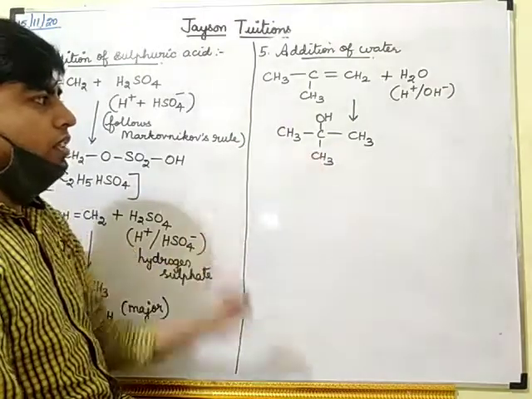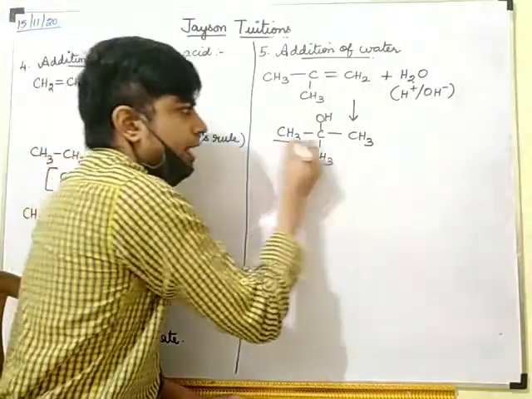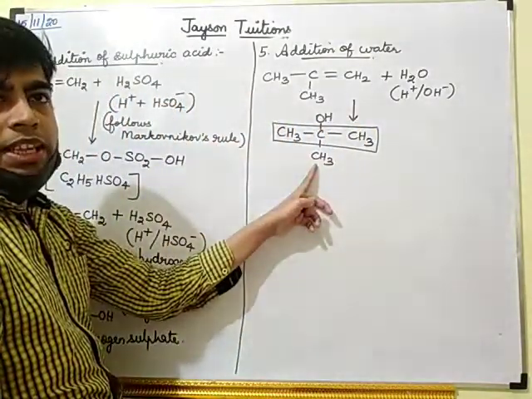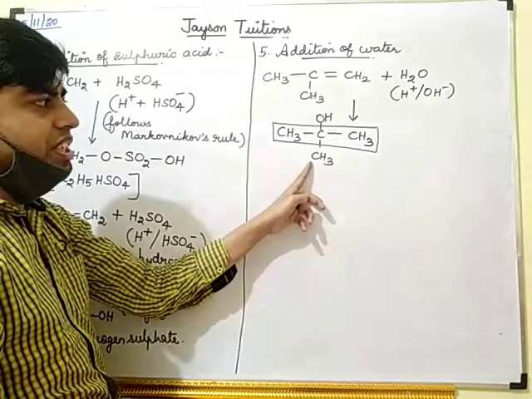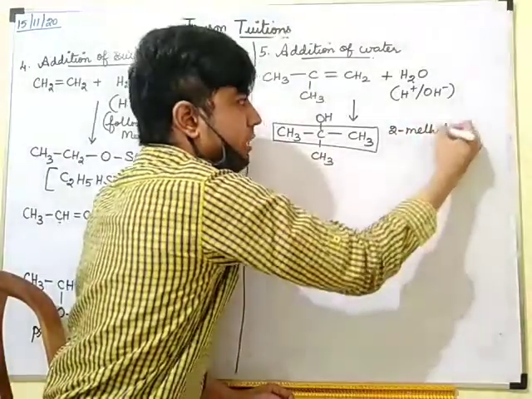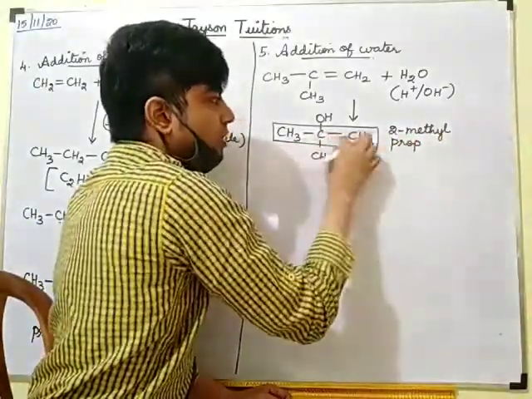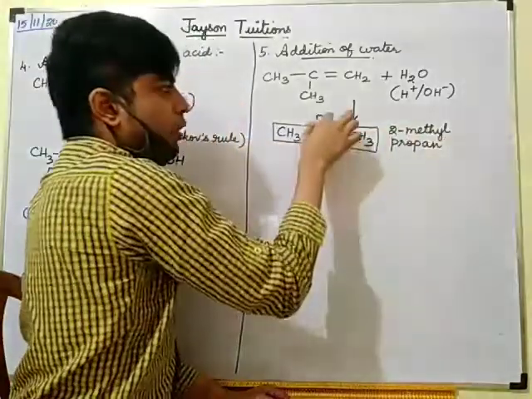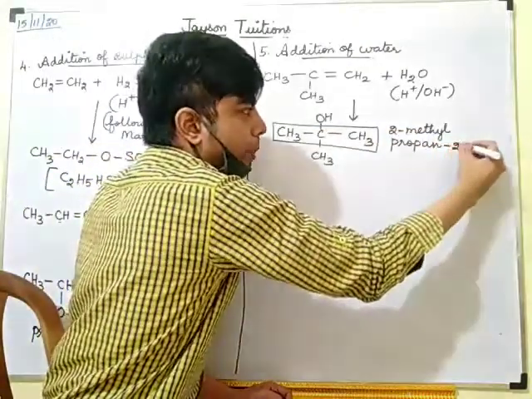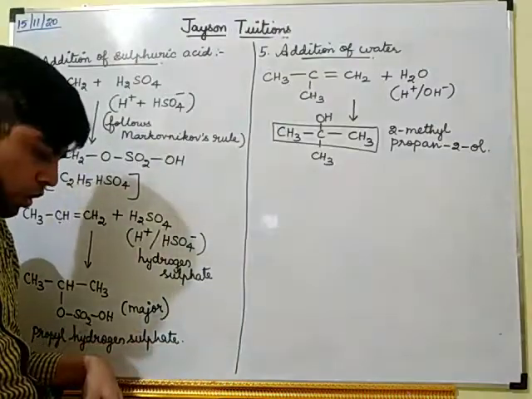So what is the name of this compound? Take it as a straight chain. I have one methyl branch in position 2, so it is 2-methyl. The remaining 3 carbons mean prop, single bond means ane, and the OH alcohol group is in the second position. So it is 2-methylpropan-2-ol.